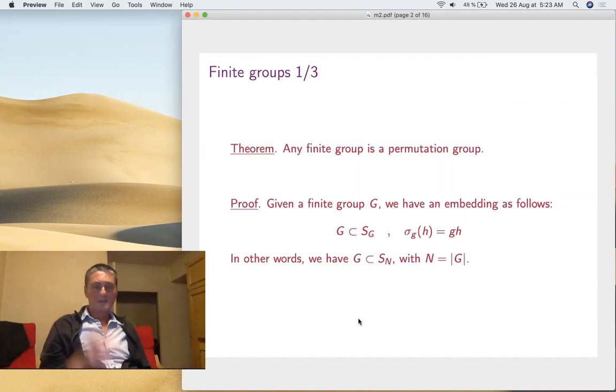So first of all, any finite group is a permutation group. That's the same thing, finite groups or permutation groups. Why? Because of this construction of Cayley's. So this is Cayley's theorem. Given a finite group, we can always make it act on itself by multiplication. So if it has n elements, this means that it's a subgroup of Sn.